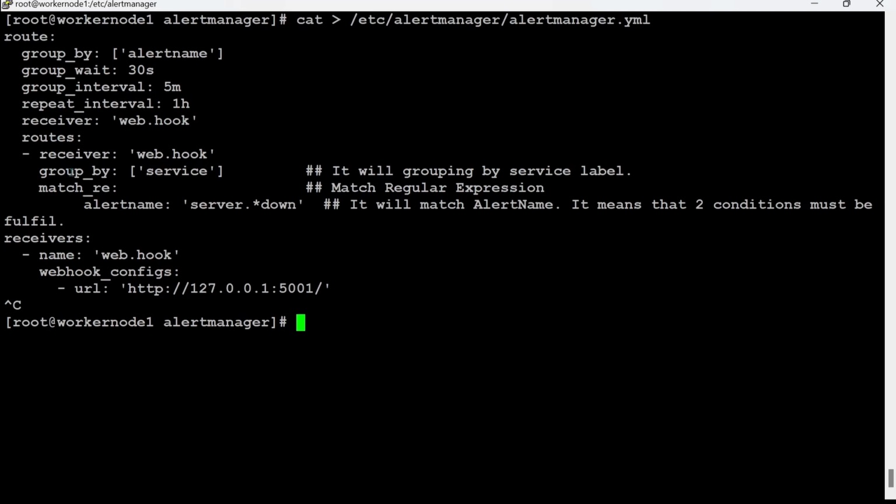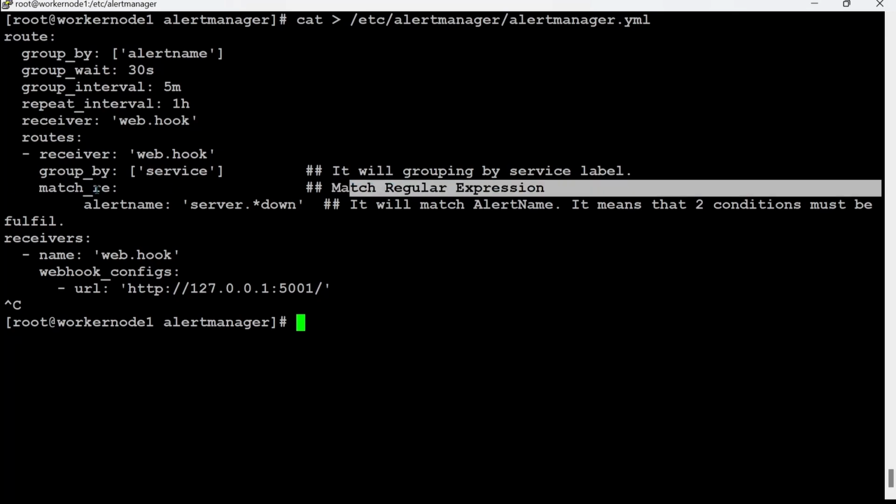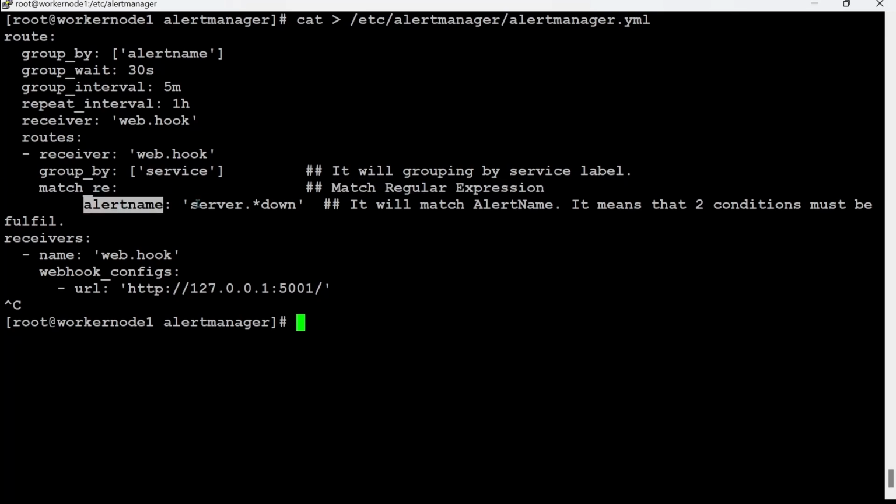What I'm writing here is that there is one syntax, root. Inside this root, we have defined something, and inside this root, we have routes. Inside routes, we are saying that this receiver webhook has the configuration. The receiver is webhook, group by service, match_re. Match_re means match regular expression. And inside this, we have mentioned alertname. Alertname is server.*down. This will match the alert name that we have configured here.